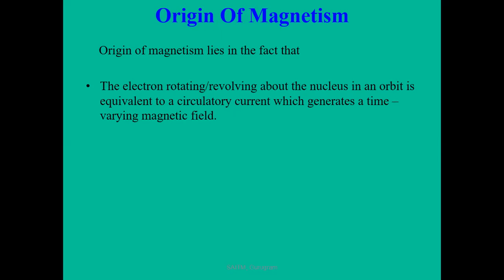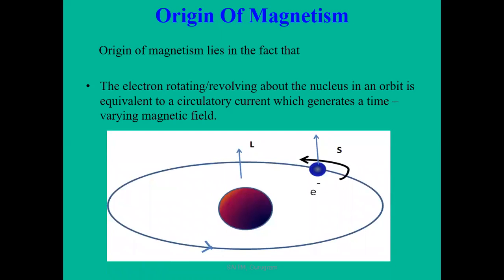In my previous lecture, I discussed the types of magnetic materials and their properties. First of all, what is the origin of magnetism? The origin of magnetism lies in the fact that an electron revolving about the nucleus in an orbit is equivalent to a circulating current, and that generates a time-varying magnetic field. Here, this is an electron which revolves around a nucleus in its orbit, and there is a spinning motion.